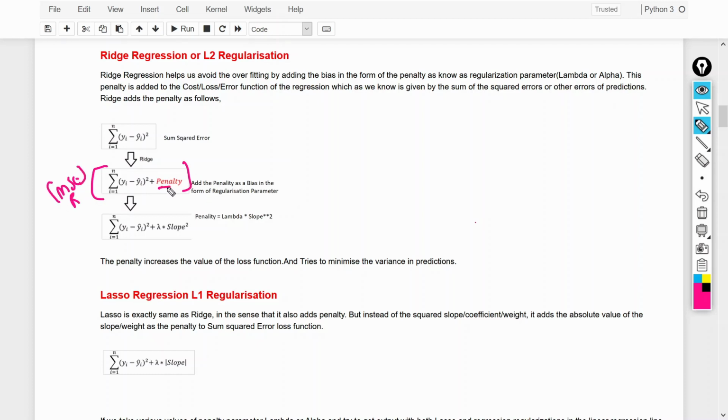And this is the penalty, and the penalty is equal to this. So the penalty of the ridge regression is equal to lambda multiplied by slope square, right?